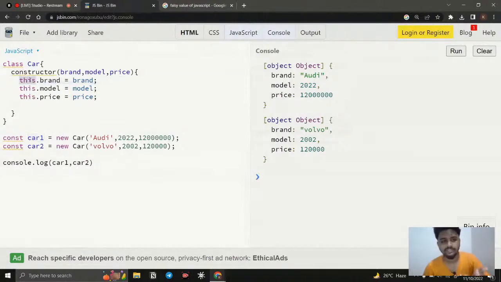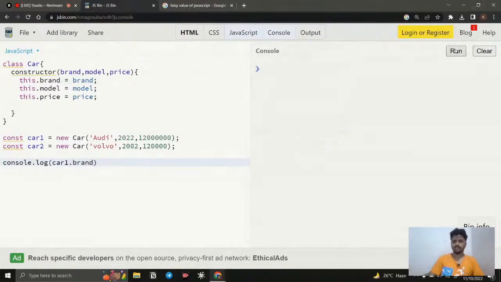So instead of this, we can use car1. If it is car2, this keyword is replaced with car2. Simply we can say car1.brand, clear, run it. We will get Audi. How are we getting it? Because here we programmed it. So this is dynamic and it is going to take whatever comes here, whatever is calling here.